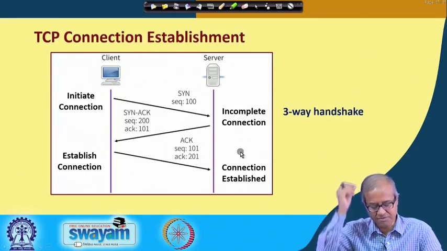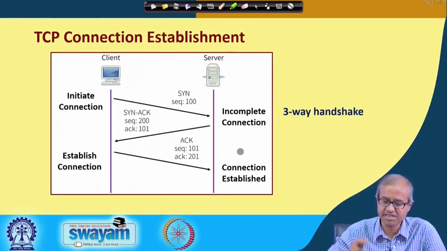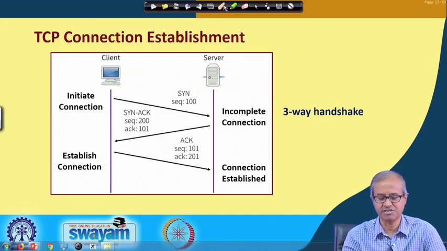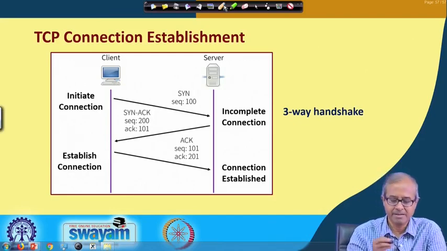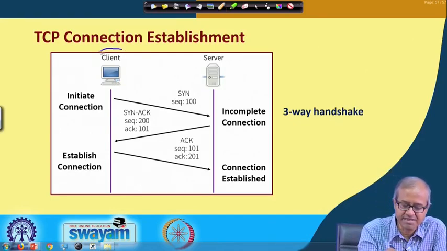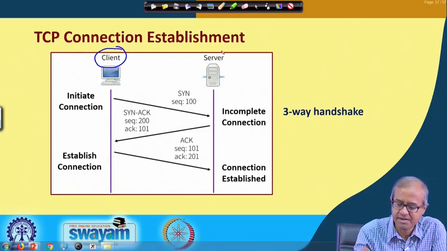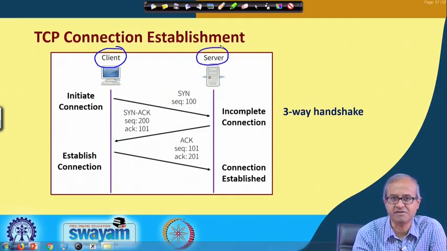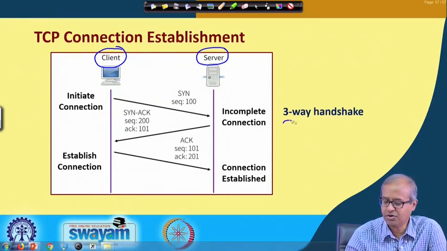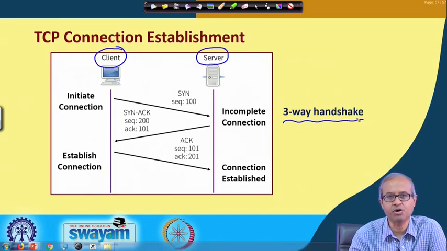Now, let us look very quickly at the TCP connection establishment process. This is interesting. You see, here there is a client, and the client is trying to establish a TCP connection with a server. There is something called a three-way handshake protocol which is followed here.